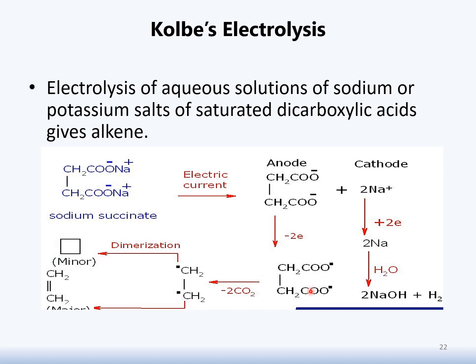Now, this product will undergo decarboxylation. There will be removal of carbon dioxide, definitely from this one and from this, and the result will be this one. After the removal of carbon dioxide, there will be availability of electron here, there will be availability of electron here. So they undergo dimerization, and through the process of dimerization there will be the production of our required product, which is alkene.